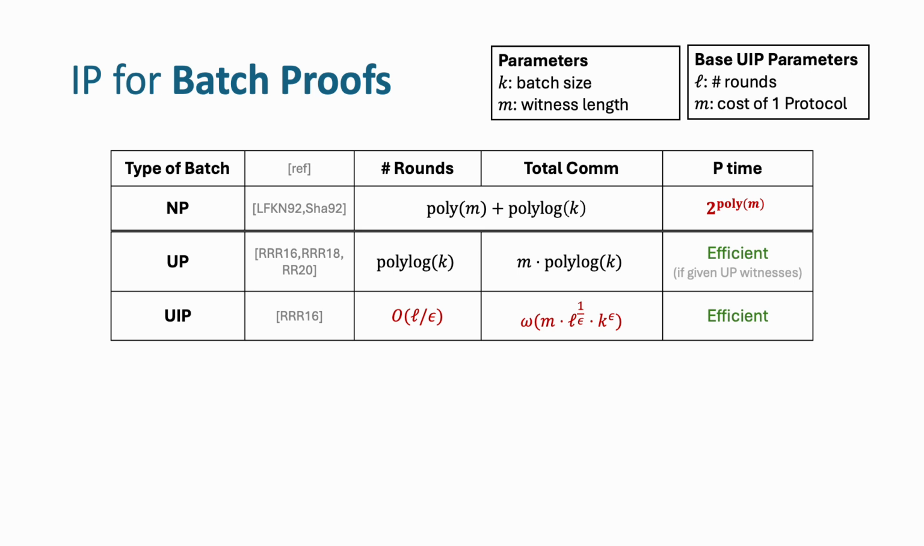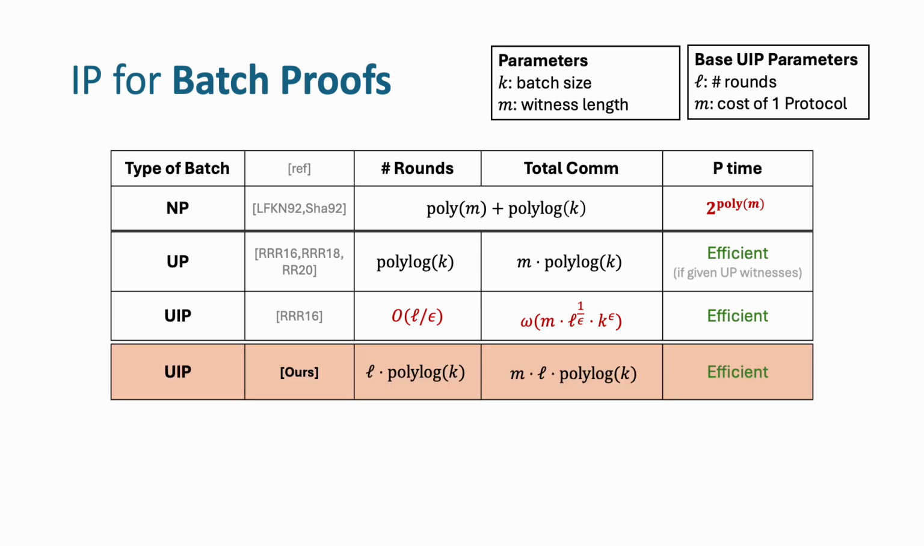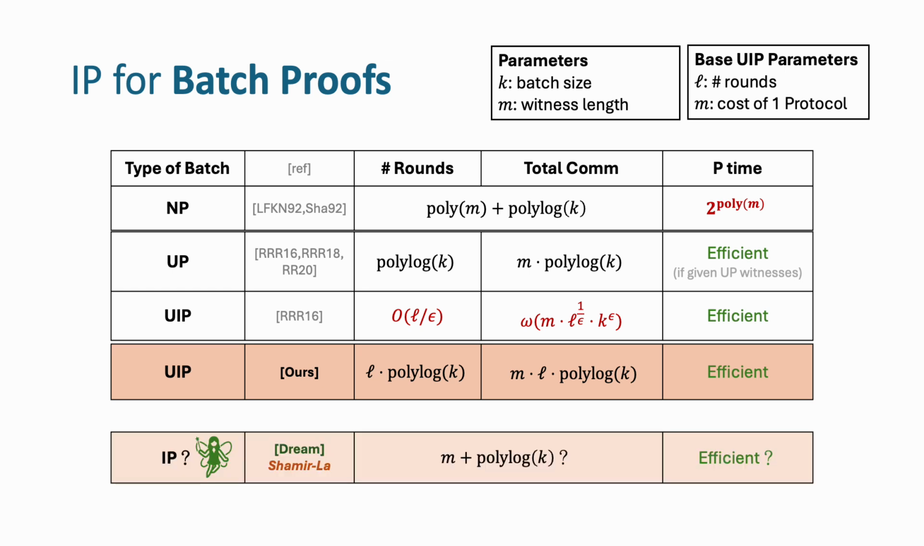For batch UIP, the RL16 result batches them at a multiplicative overhead of k to the epsilon. However, the dependency on L is quite bad, and it simply implies that they cannot set epsilon to be small to make them polylog k. In contrast, our result shows that you can get polylog k, and the dependency on L is a single factor of L. Although, all that being said, it's still very far from Shamir with a single overhead of additive in polylog k.